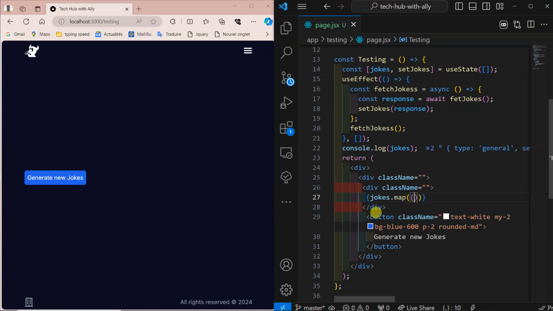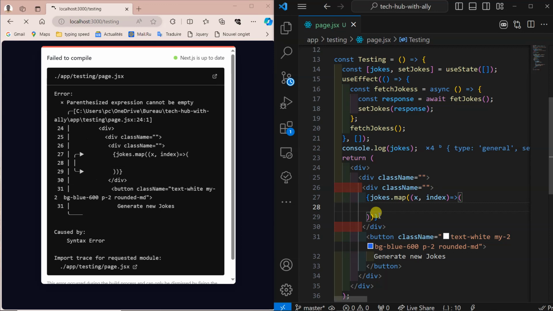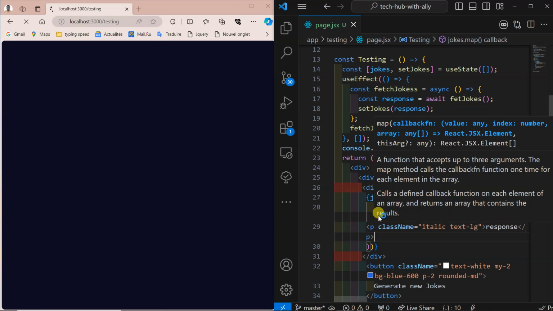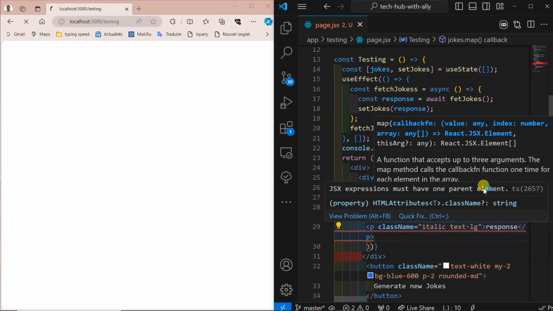After map, I will get x, and then the index. Then after index, I return my arrow function with parentheses. I can return another div because we cannot pass two elements to JavaScript. If I just do it like this, it's going to crash with an error. You see, the error is that you cannot put two components at once.